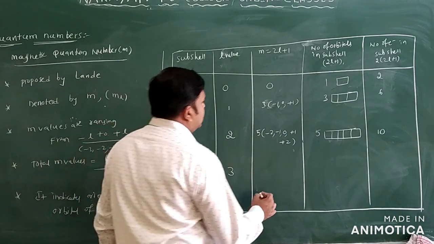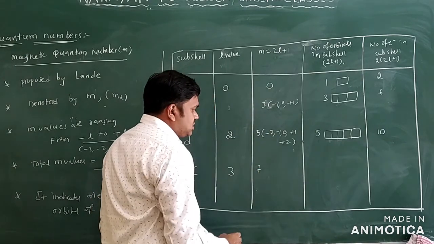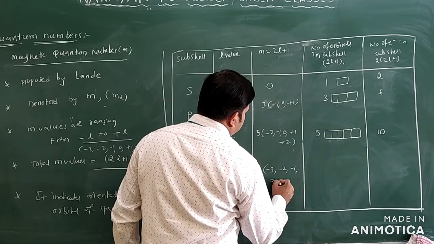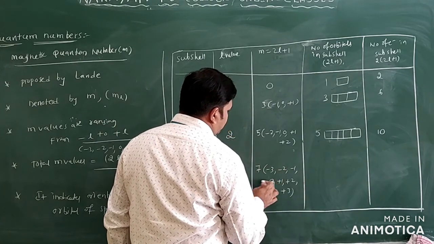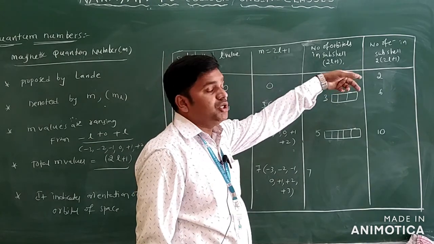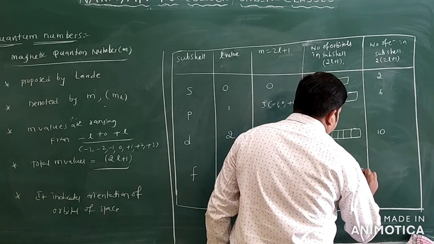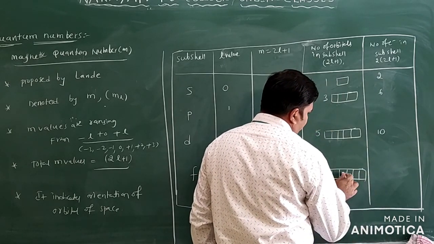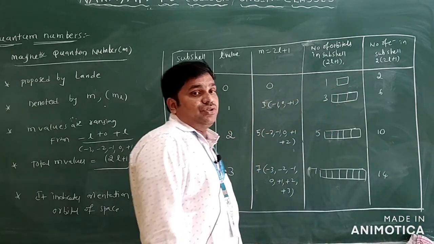Now we can go for the f orbital. The L value is 3. So 3 into 2 is 6, plus 1 is 7, so 7 values are there. You can write minus 3, minus 2, minus 1, 0, plus 1, plus 2 and plus 3. That is 1, 2, 3, 4, 5, 6, 7, so we have 7 orbitals. You can write 2 into 3 plus 1, 7 only. 7 orbitals into 2 electrons, we have 14 electrons only.